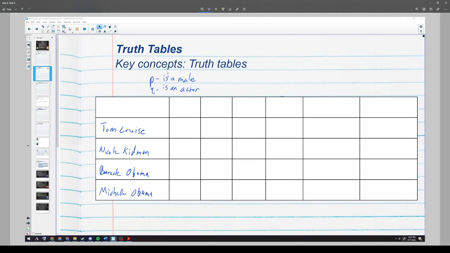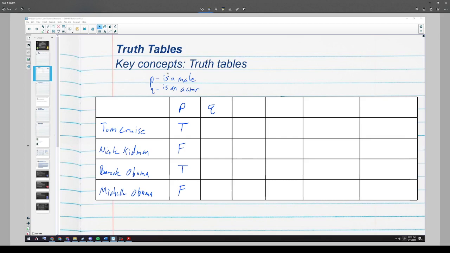Okay, so to make a truth table, we make columns for any values that we need to know. So we're going to put a column for P, and a column for Q, and we're going to evaluate for each of these people, is this thing true or false? So for Tom Cruise, remember P is a male, so yes, he is a male. Nicole Kidman is a female, so that would be false. She is not a male. For Barack Obama, he is a male, so we would put T, and then Michelle Obama, we would put false. So that's just recording for each of those people, is the thing true or false?